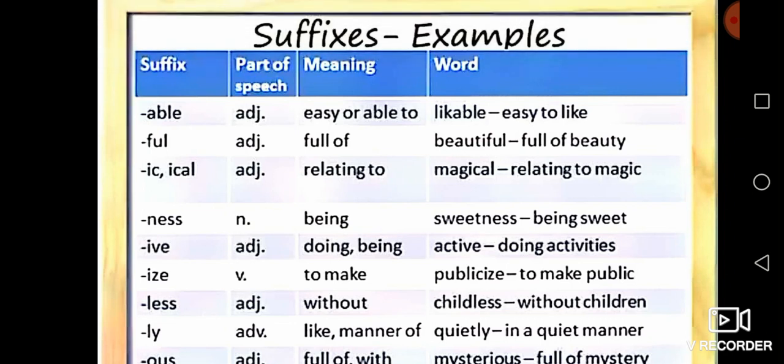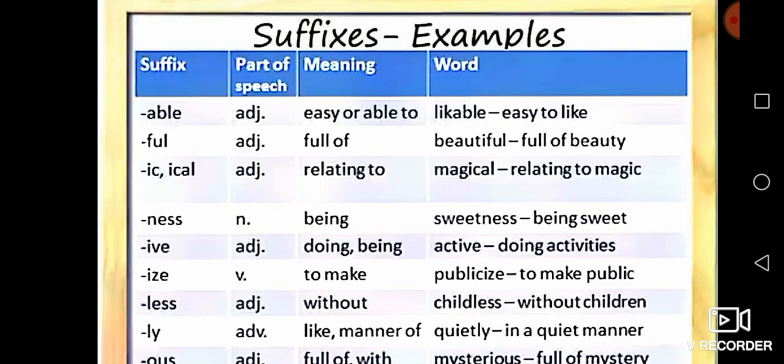Listen carefully. Likable also works as a form of adjective. Likable is also used as the form of the word adjective. Next one, you see full. Full is a suffix. Full is an example of a suffix. Its meaning is full of. You see the word beautiful.